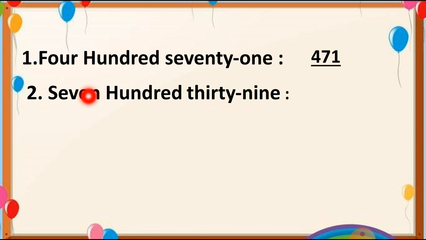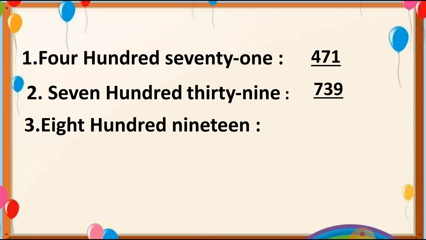At the hundreds place we can write number 7 and after 7 we have to write down 39. So we can write this number as 739. We can read this as 739. Let's see some more. Number 3, 819. So we put 8 at the hundreds place and 19, it means 19. So we can write this number as 819.